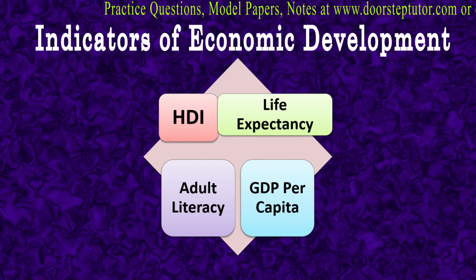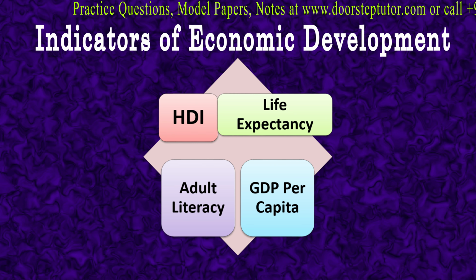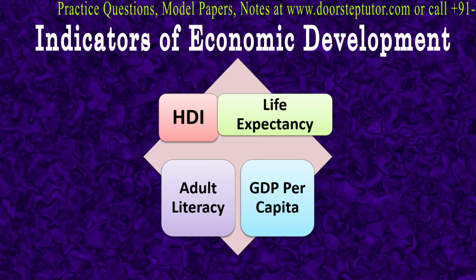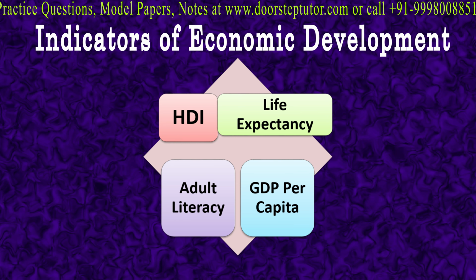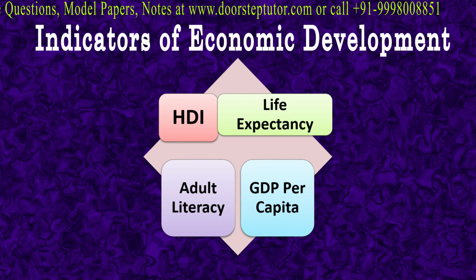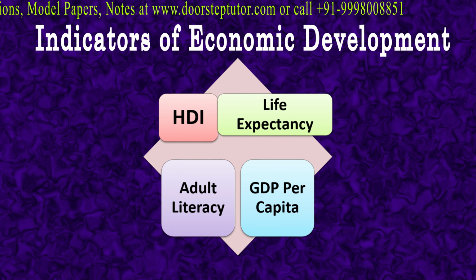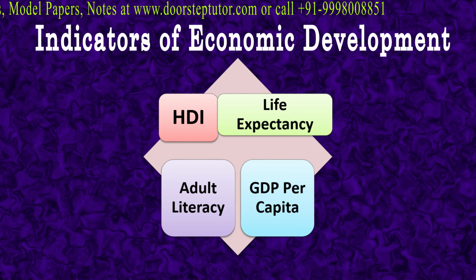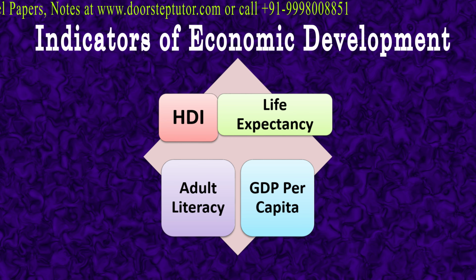It releases data and ranks the countries every year. The UNDP produces a development report and provides an update of changes during the year in all the countries. The HDI has a scale which ranges from 0 to 1. 0 indicates no development and 1 indicates complete development. So all the countries lie between this range from 0 to 1.